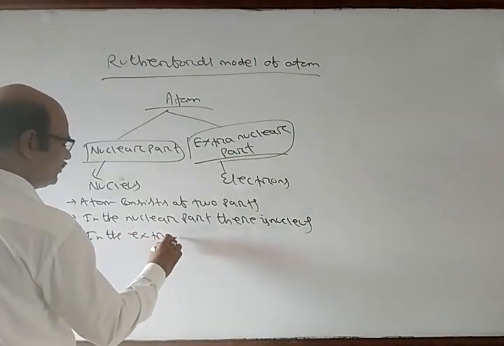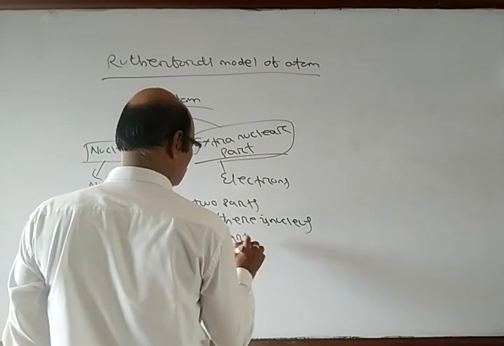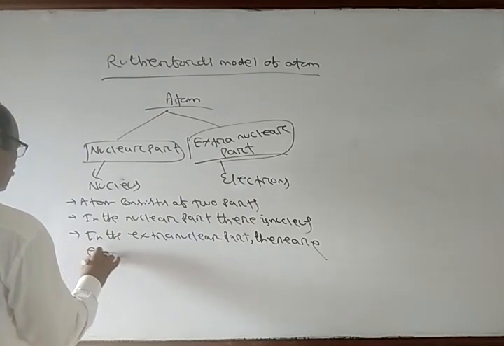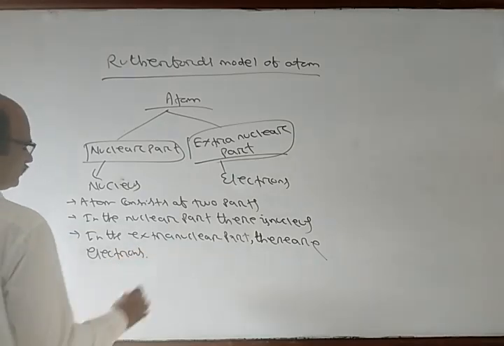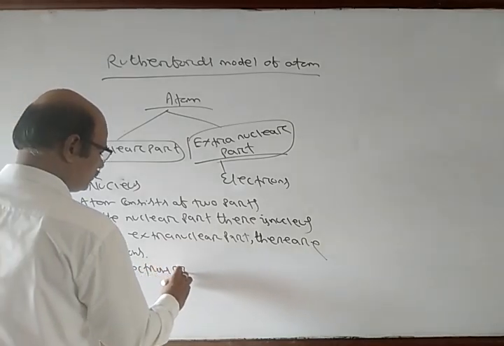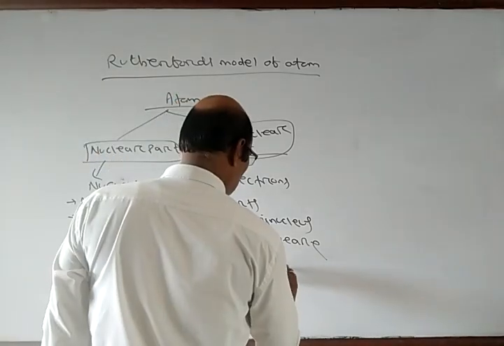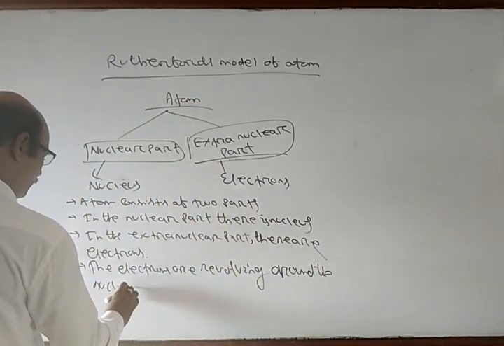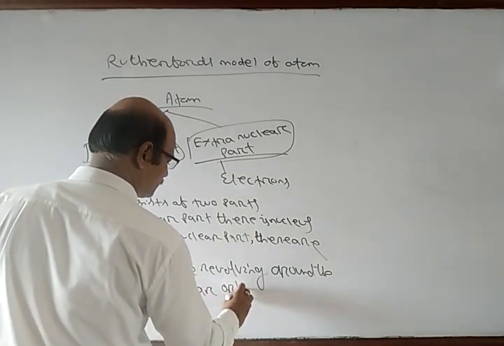In the extra nuclear part, there are electrons. The electrons are revolving around the nucleus in circular orbits.